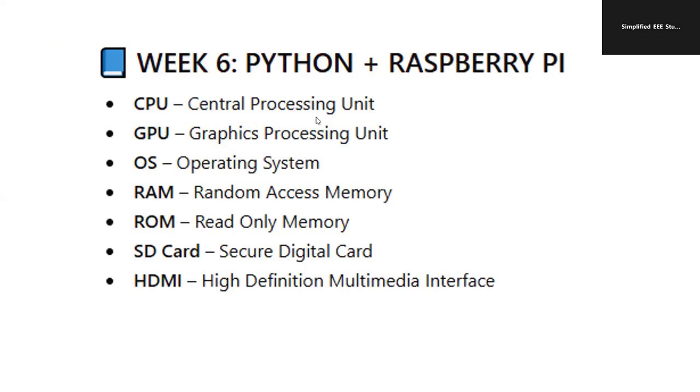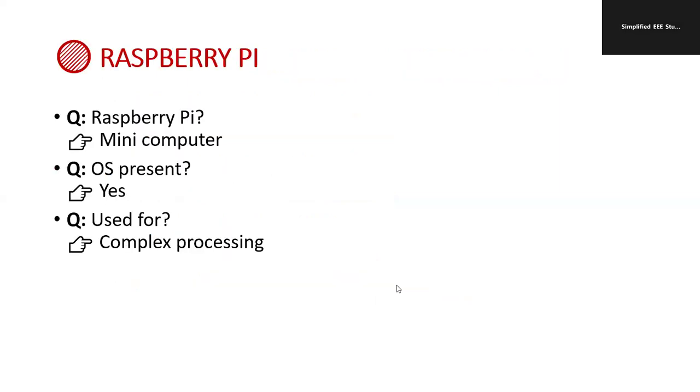What is CPU? Central Processing Unit. What is GPU? Graphic Processing Unit. What is OS? The OS abbreviation stands for Operating System. RAM, Random Access Memory. ROM, Read-Only Memory. SD card means Secure Digital Card. Kindly remember the abbreviations. HDMI, High Definition Multimedia Interface.